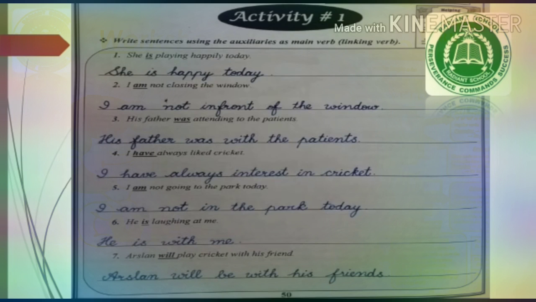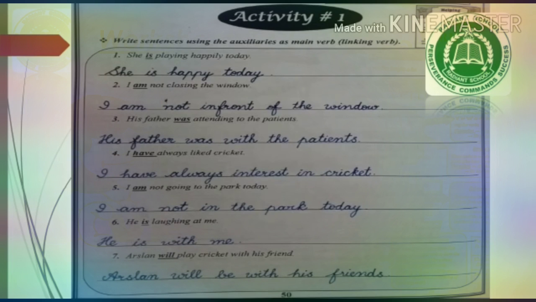Let's get started. Number 1, she is playing happily today. Here, she is the subject, is the auxiliary, the helping verb, playing is the main verb, happily today. So what you have to do, you have to remove the main verb so that the auxiliary will act as a main verb or a linking verb. So, she is happy today. You have to make the important changes according to the sentence to make the auxiliary as a main verb.